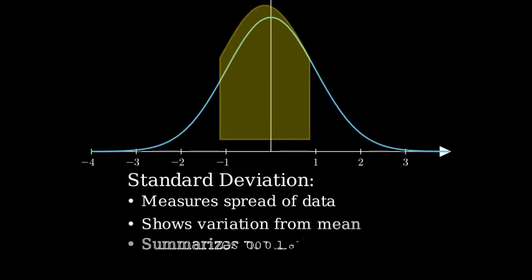So all these descriptions are correct because standard deviation is a versatile statistical measure that helps us understand the spread of data, the variation from the mean, and provides a summary of variation in populations.